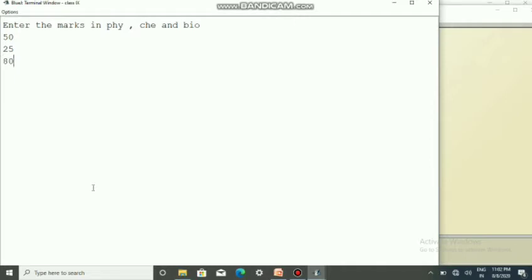So when you press the enter key, the average marks in rounded off form is 101.0. So average was found out, then the rounded off form was found out, then finally the average marks and round off is printed out. So this is how the normal flow of a program happens.